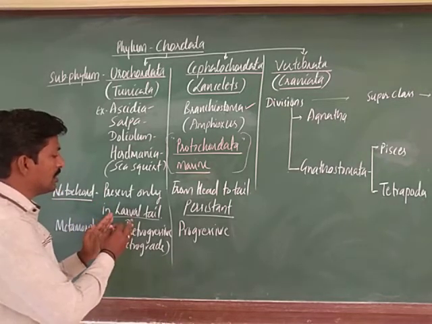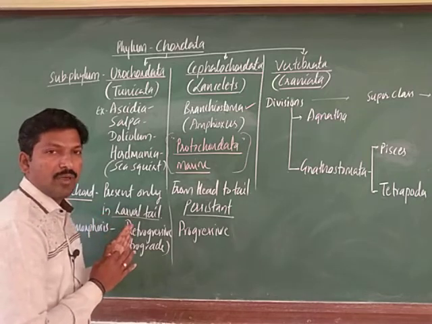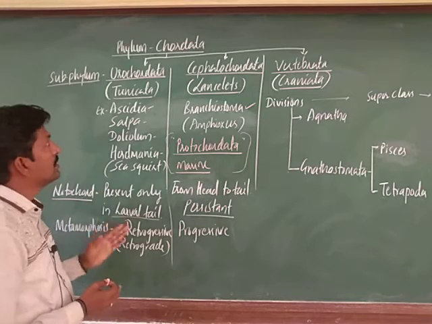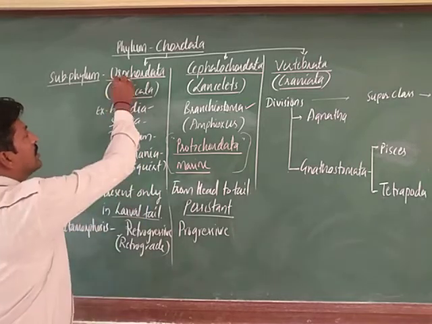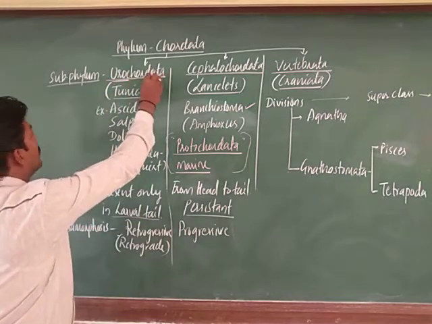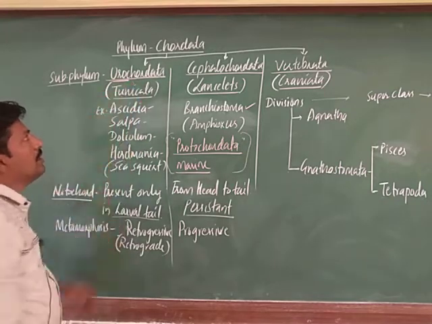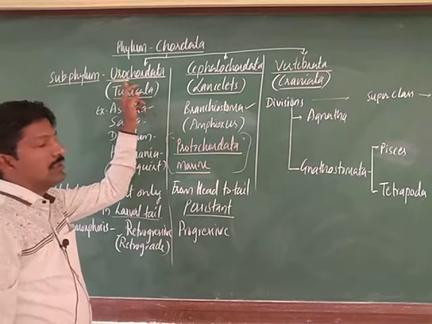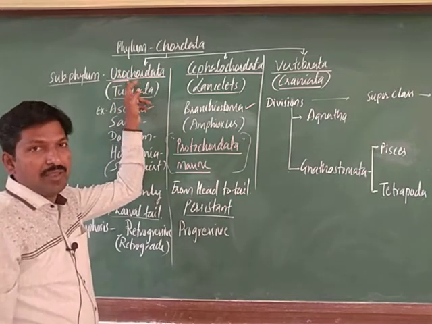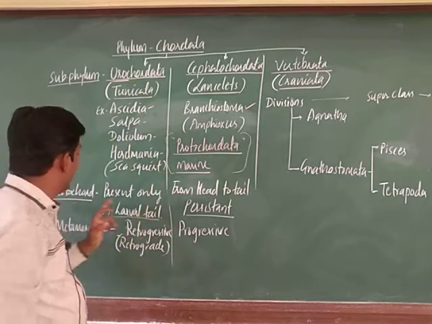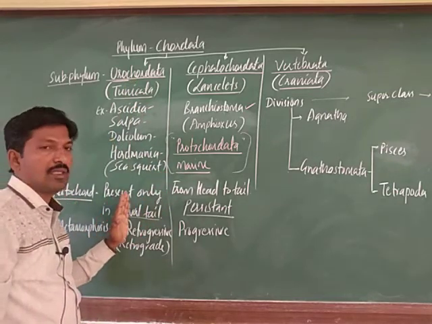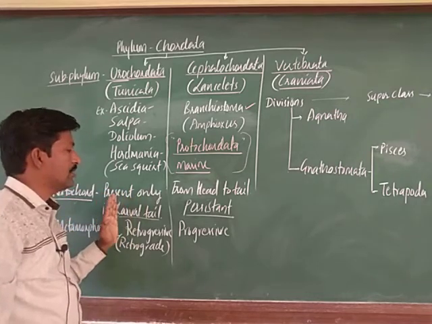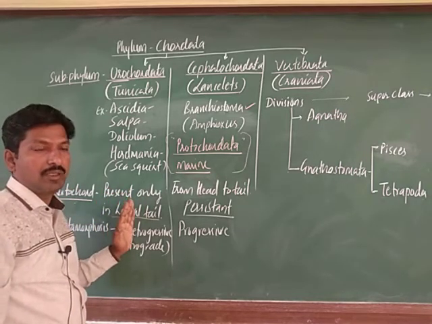So the notochord is present only in the tail part of that larva, but in the adult when you observe, it becomes absent. Hence it is referred to as urochordata. Uro means related to the tail, so notochord in the tail, hence the name urochordata. You remember, only in the larval tail it is present, and it does not persist throughout their life. It is not permanent.